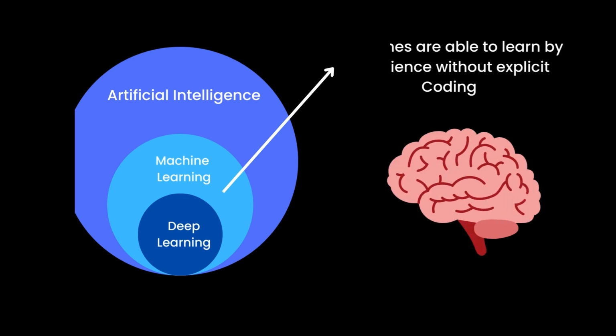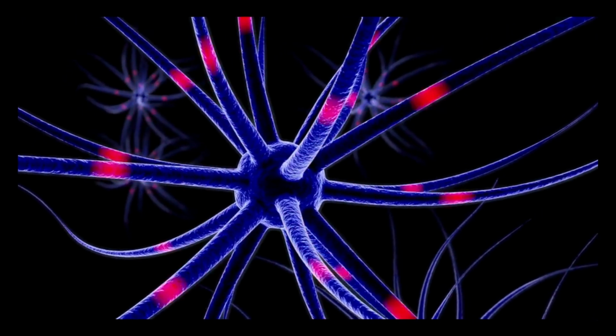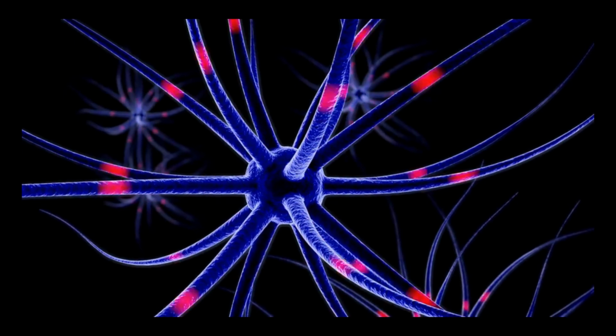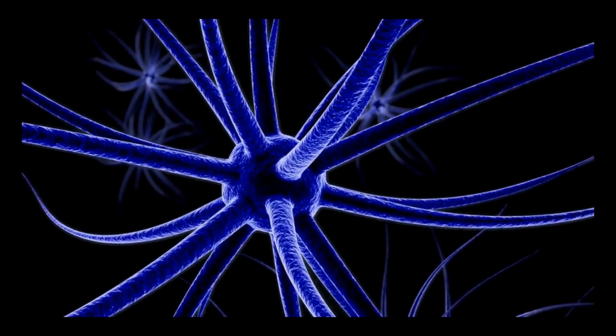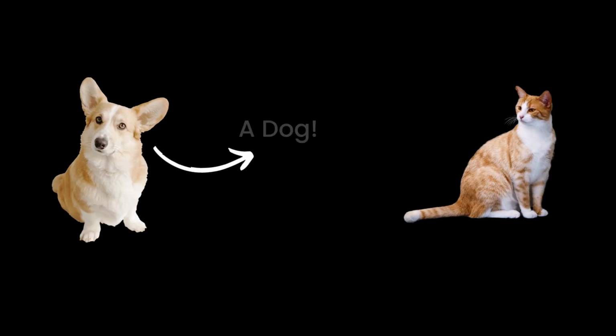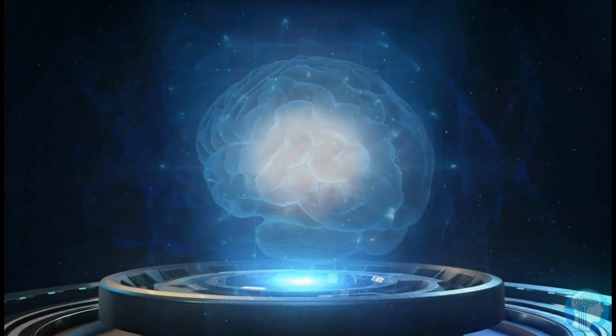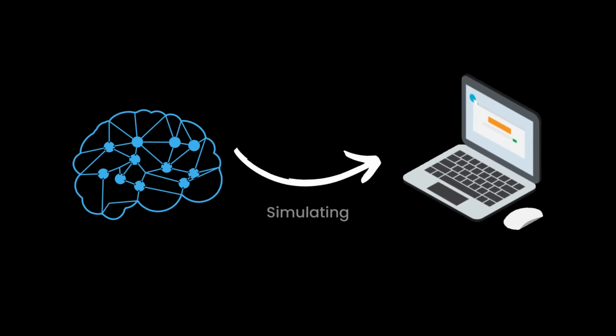A human brain consists of billions of neurons, roughly around 100 billion neurons, connected to each other. These neurons communicate and send signals to each other, making things possible for us, including recognizing this as a dog and this as a cat. So can we simulate the properties of these biological neurons in a machine to make it as intelligent as humans? The answer is yes. This is where deep learning comes into the scene, by simulating the properties of the human brain in a machine using algorithms.